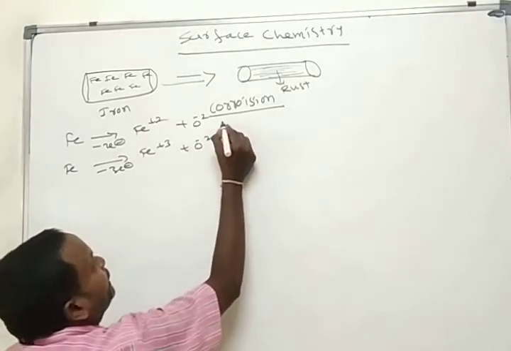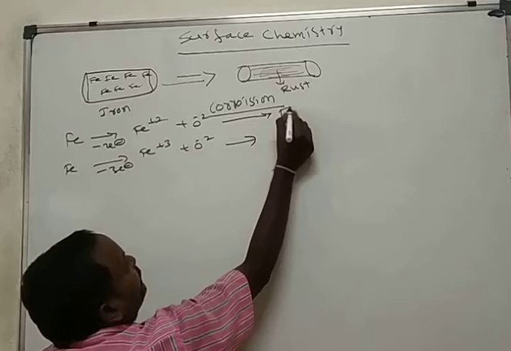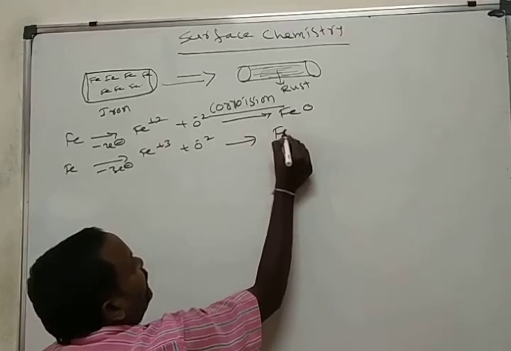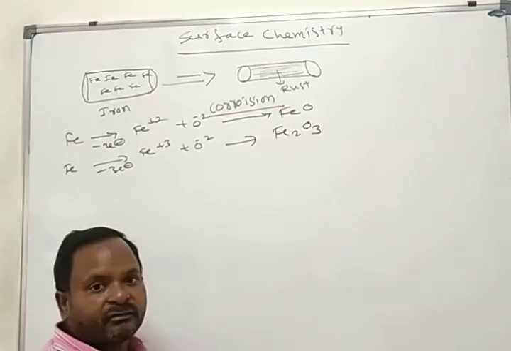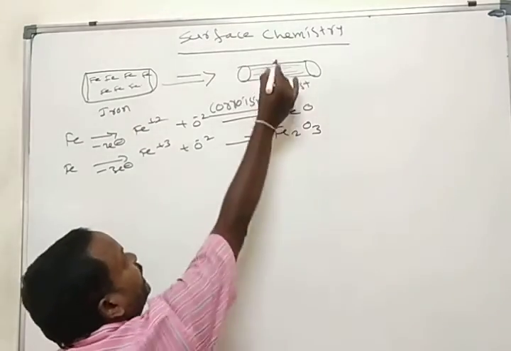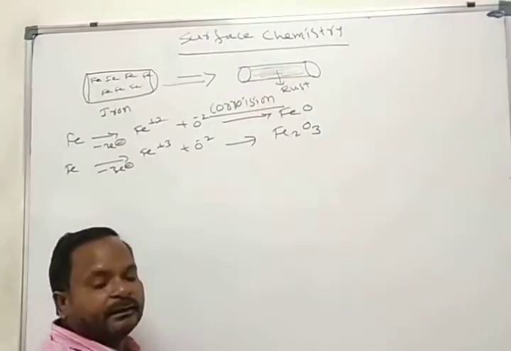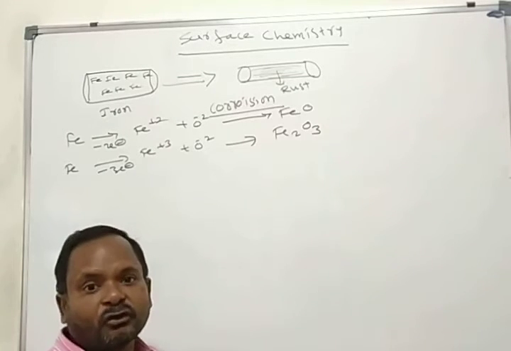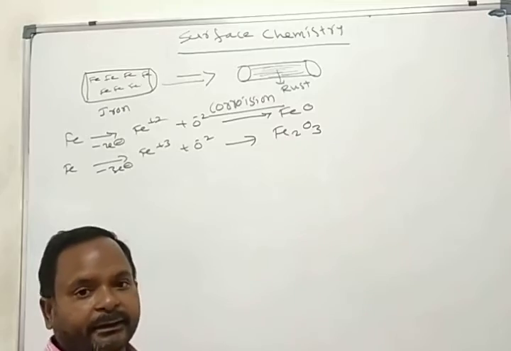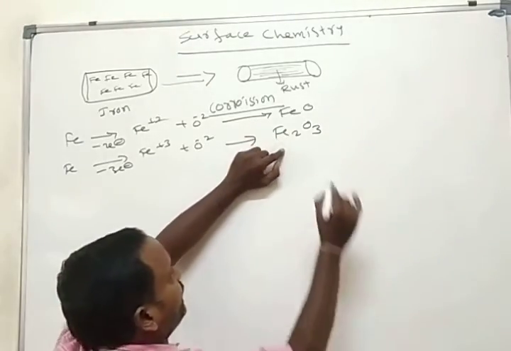What happened here? It forms ferrous oxide and ferric oxide. Both oxides are found on the surface of the iron. When you expose iron for a long time outside in the air, we get both oxides.